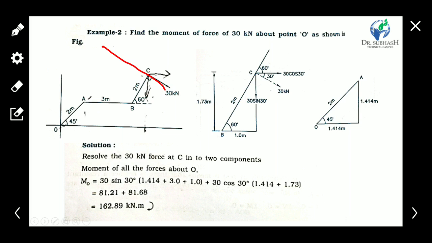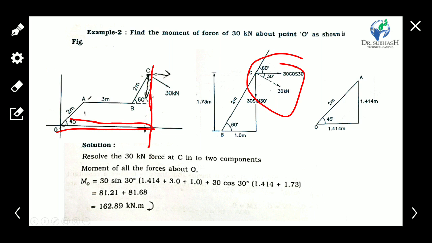Directly, the perpendicular distance of this force from O is not available. For the moment of this force, we cannot directly get the perpendicular distance.